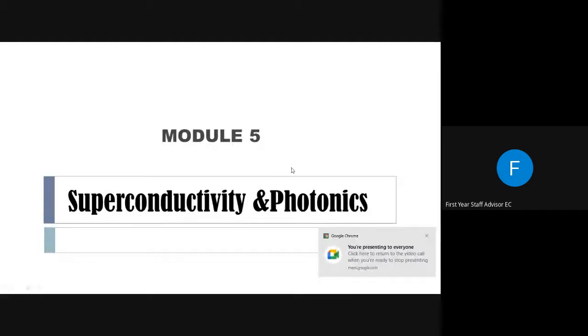So in our previous class, we discussed superconductivity. We are now in our new module, superconductivity and photonics, and the first topic is superconductivity. What is superconductivity? Before that, we discussed conductivity or conductance. What is conductivity? What do you mean by a metal conducting electricity?